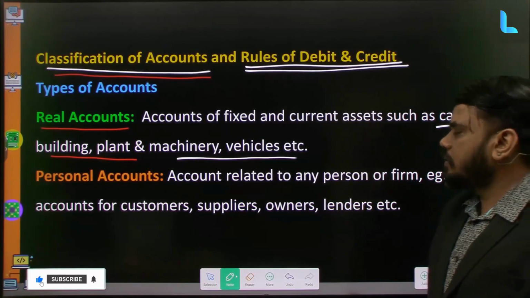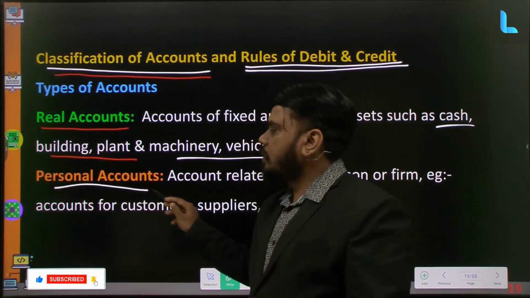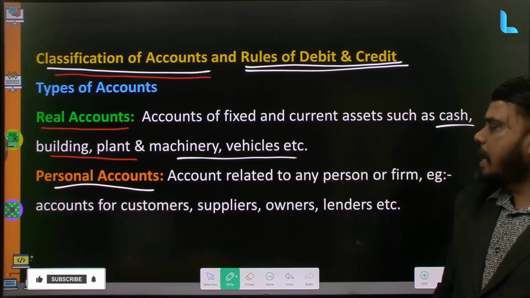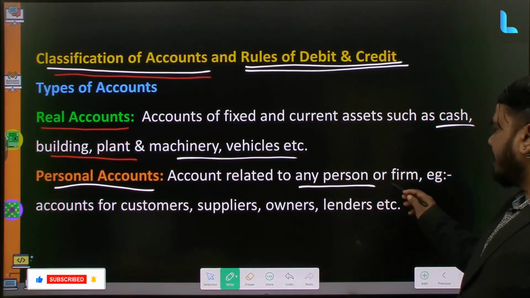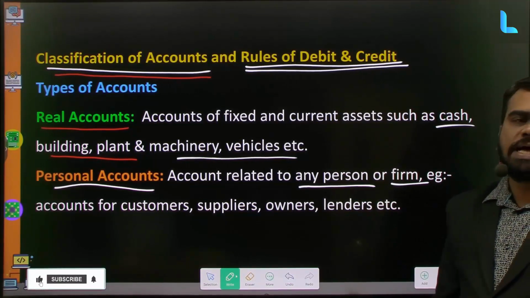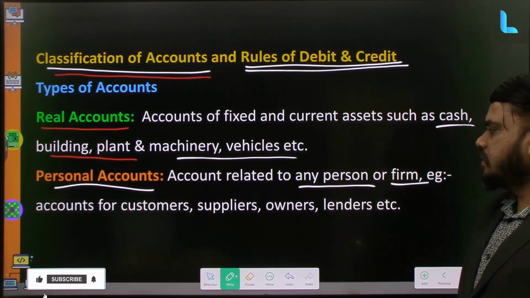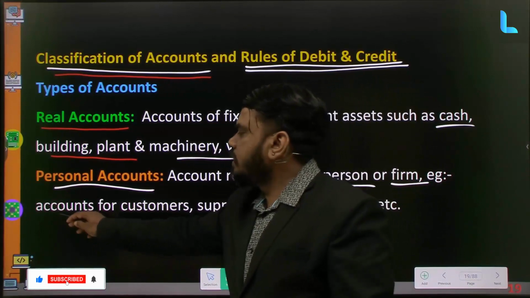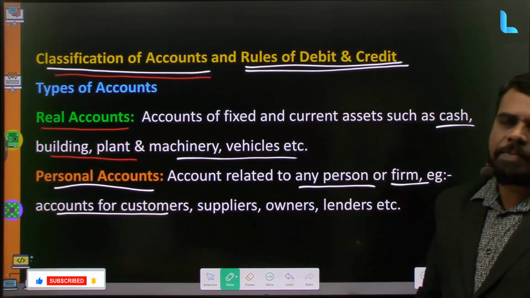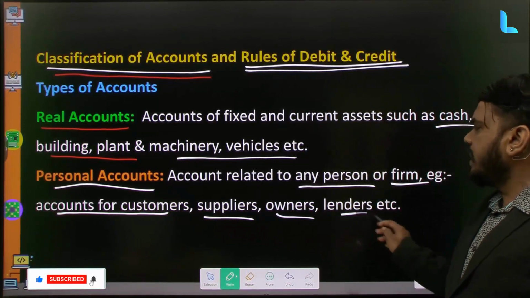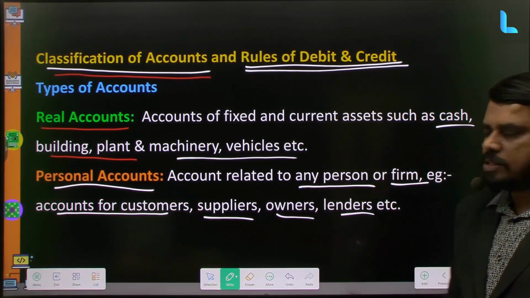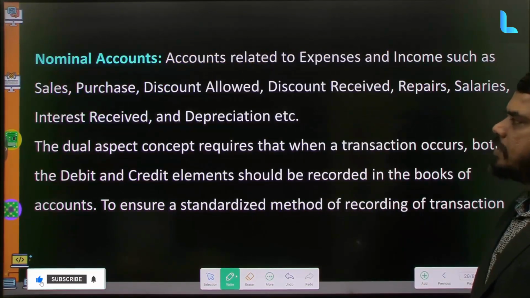In the same way, personal accounts. So what are personal accounts? Personal accounts are nothing but accounts related to an individual, a person, an organization or a firm. An example of this is the accounts related to our customers, which are personal accounts. We can call the accounts of suppliers, owners, lenders, etc. personal accounts. Individual accounts are called personal accounts.